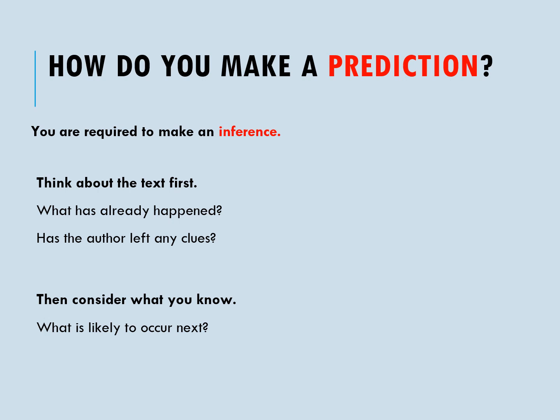So how do you make a prediction? You are required to make an inference first, and then think about the text first. What has already happened? Has the author left any clues? And then you need to consider what you know and what is likely to occur next.